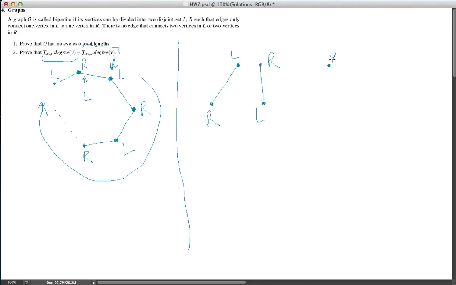So if this vertex V is in L, then for each of the edges that are adjacent to it, it's going to be counted one time. So this means that the sum of the degrees of vertices in L is exactly equal to the number of edges in the graph.